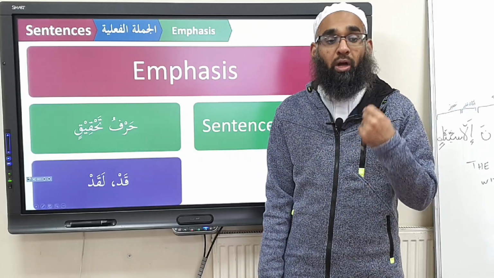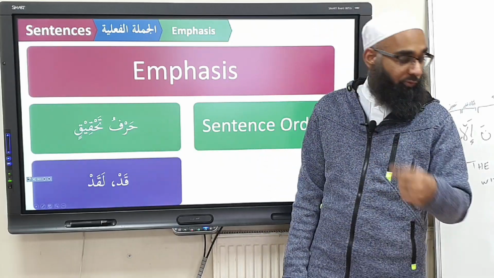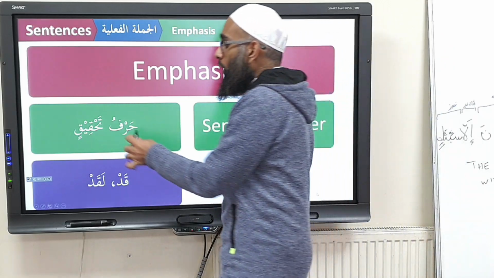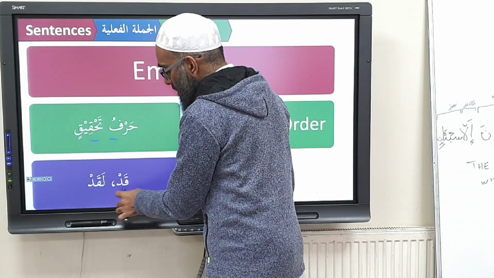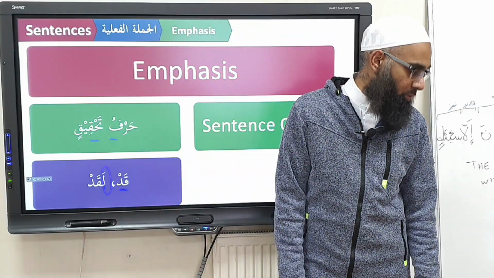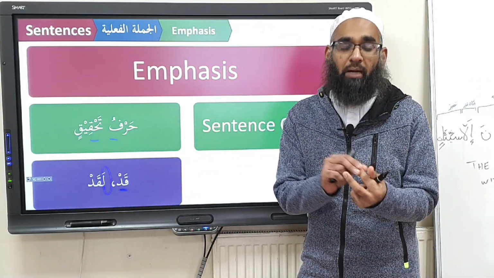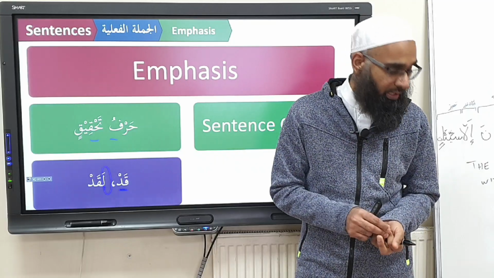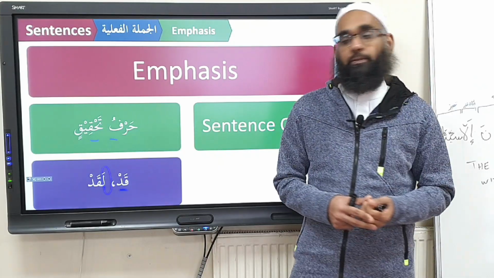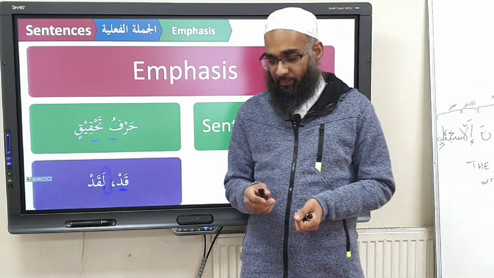Maf'ulun bihi muqaddam, or maf'ul lahu muqaddam, or maf'ulun fihi muqaddam. And today we said we can also add harfu tahqiq, either on its own or along with lam al-ibtida, to create additional emphasis on the jumla. And we said qad usually comes on fa'lul madi, but if you're talking about Allah, it can also come on fa'lul mudari'. Does everybody understand that?